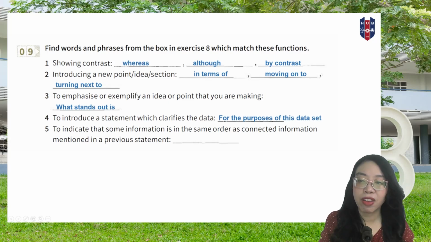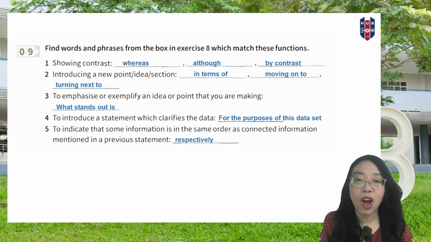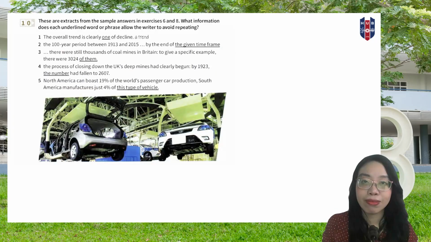For number 5, to indicate the information that is in the same order as connected information mentioned in a previous statement, you can say respectively, right? Or you can say in the same order, probably. Alright, so remember, try to use some of these transitions next time that you write.